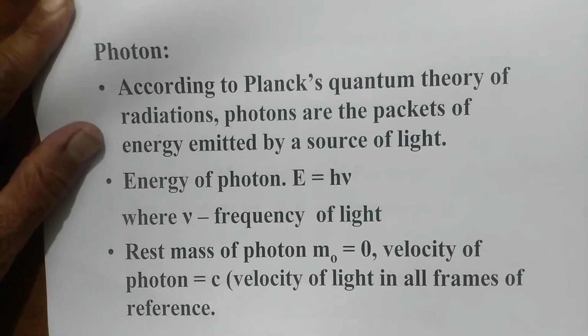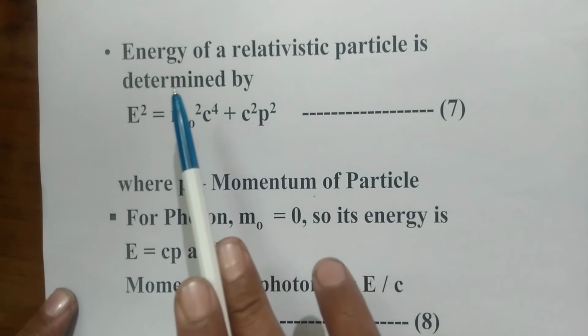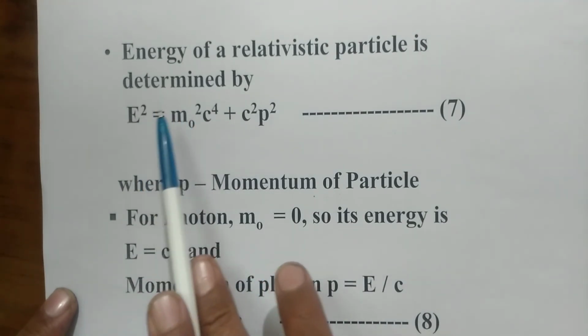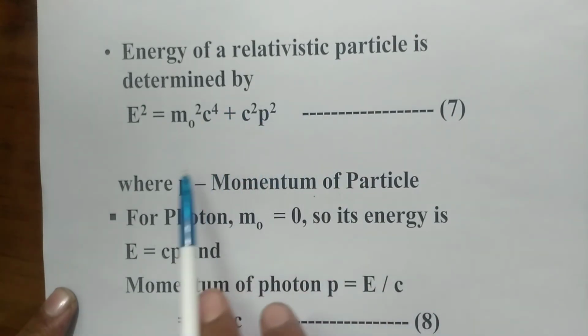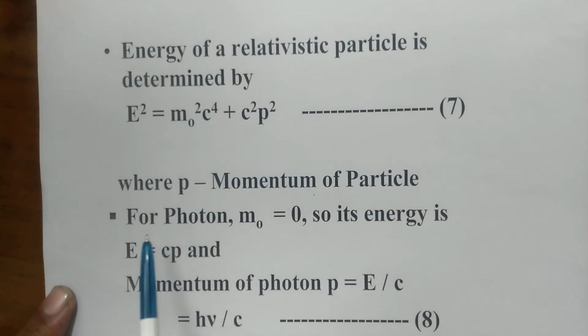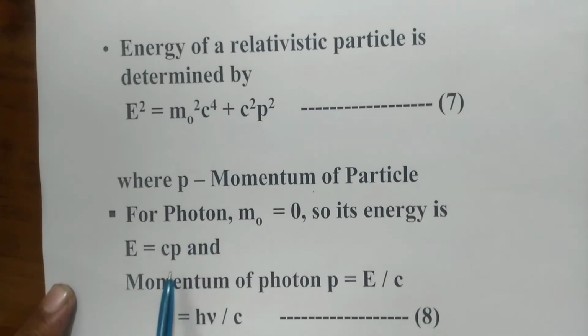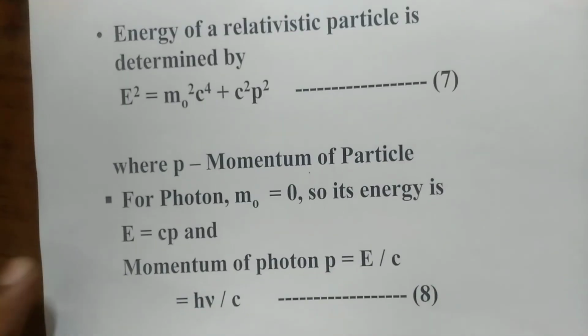Next, we calculate the momentum of the photon. In relativistic mechanics, or the theory of relativity, the energy of a particle is given by this expression: E square is equal to m0 square c to the power 4 plus c square p square, where p is the momentum of the particle. For a photon, the rest mass is equal to 0. So the energy of the photon E is equal to cp, and the momentum of the photon p is equal to E by c. We put energy E equal to h nu. Therefore, the momentum of the photon p is equal to h nu by c.